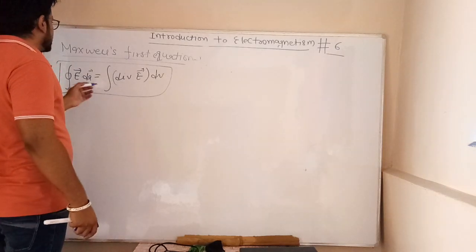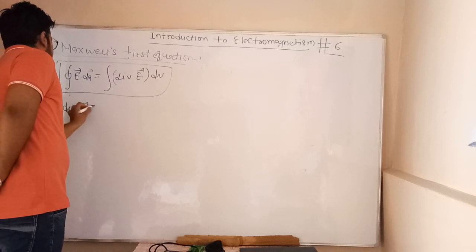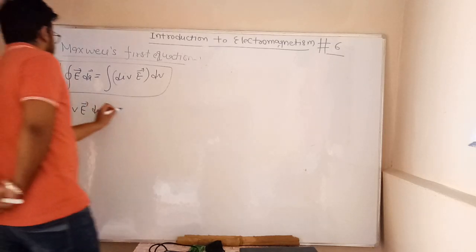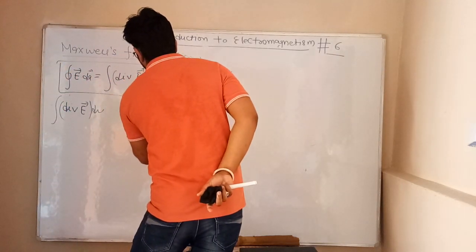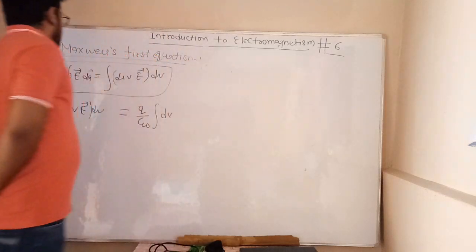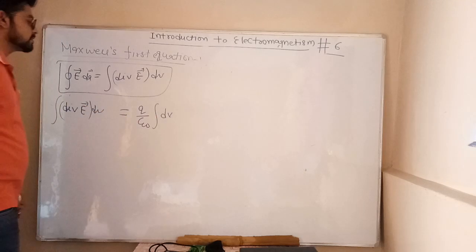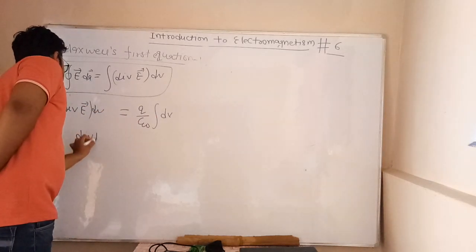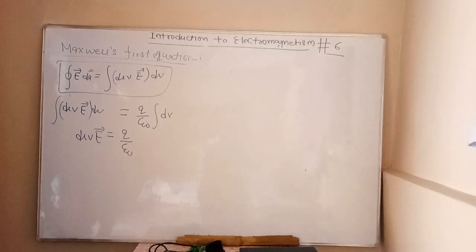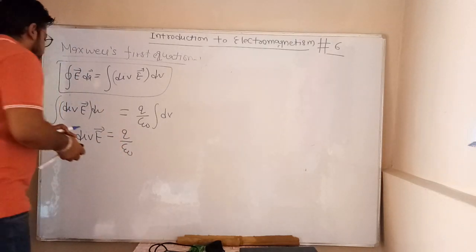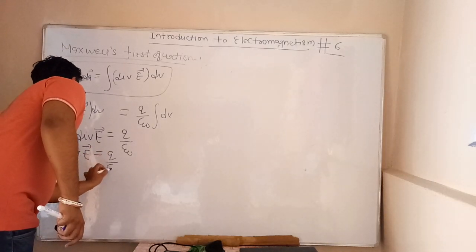And we use this equation as divergence of E dV equals Q upon epsilon naught dV. Then this is the integration of dV, and this is also integration of dV. Can we write here divergence of E equals Q upon epsilon naught? From this equation, I think I can write divergence of E, del dot E, equals Q upon epsilon naught.